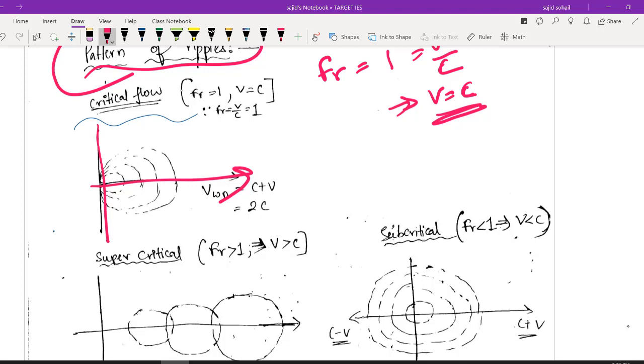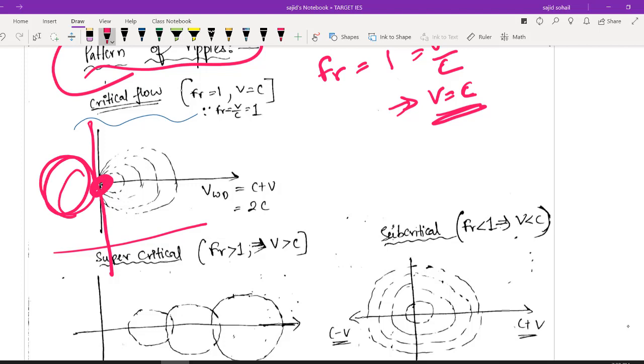So in this case what is happening, because my water is flowing with a higher velocity, on the upstream side, how it will be, you can calculate your absolute, right, your actual upstream velocity, that will be c minus v. क्या हो जाएगा? c is equals to v in this case, so it will be 0. There is no velocity, it means there is no wave. If you are creating the disturbance here on the upstream side, there is no wave being moved.